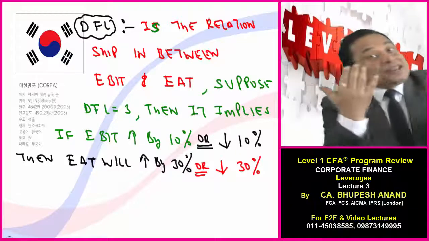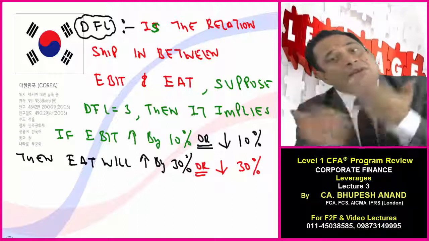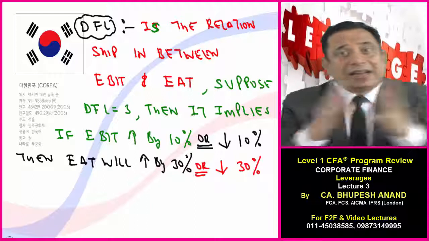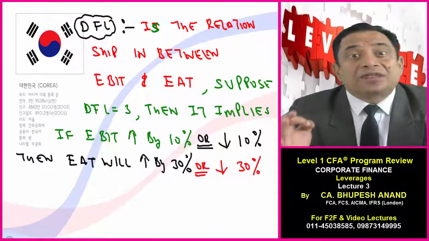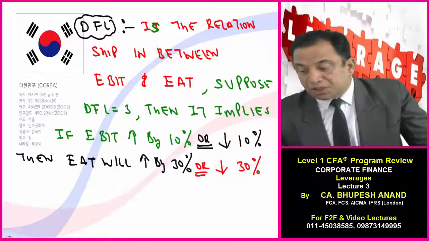Because of that fixed financial cost that has to be incurred in any case, whether I am earning profit or not, whether my EBIT is increasing or decreasing, it hardly matters, we have to pay fixed financial cost, that is interest. So it is due to that there is a disproportionate change.